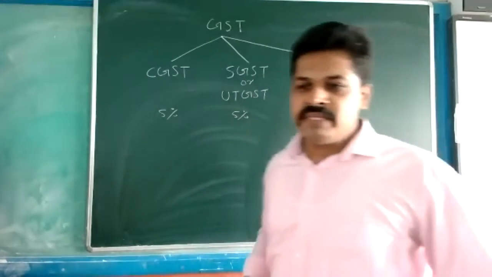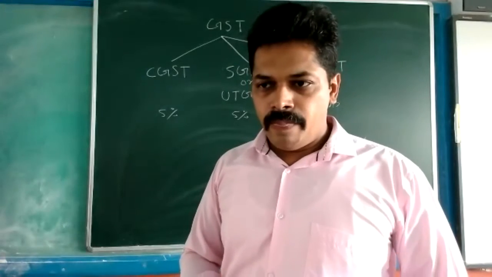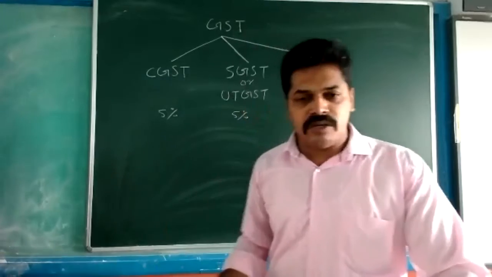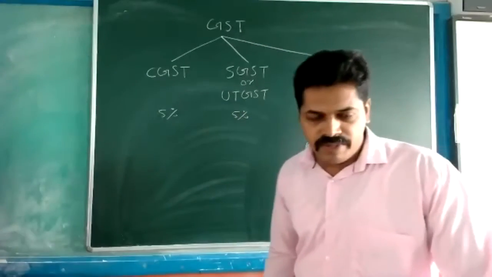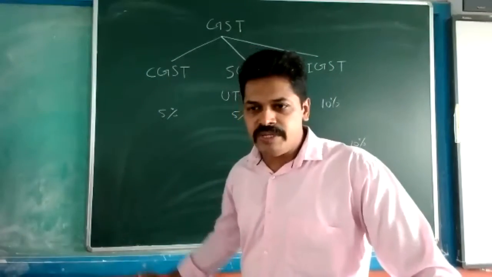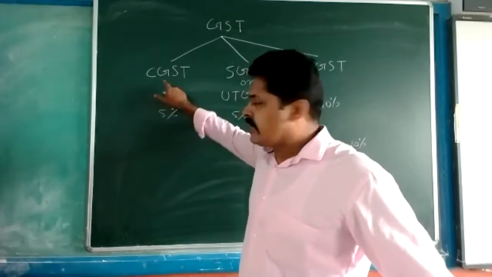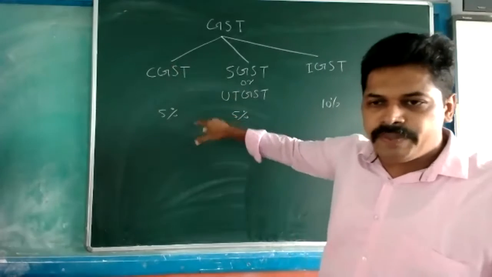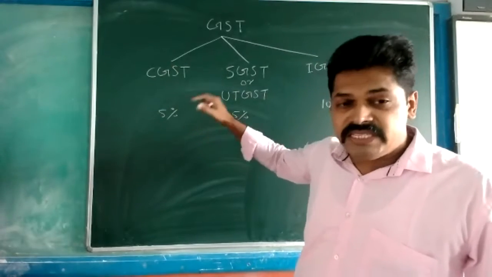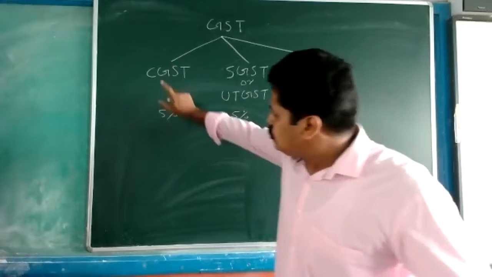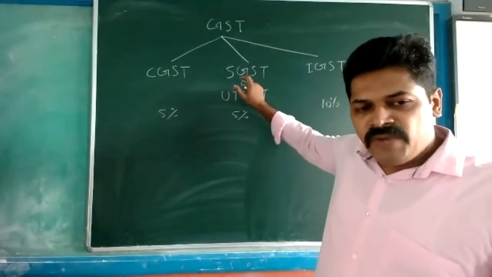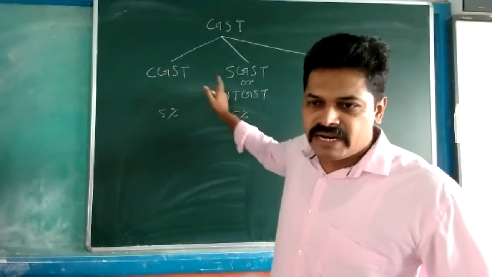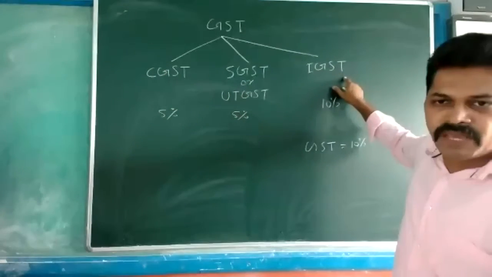Interstate means between two states. When we are purchasing, and at the time of sale also, both types of tax will be applicable. Okay, this much you understood. This is applicable within the state. If any purchase or any sale is within the state, then these two will be there. And if we are purchasing from other states, then these two will not be there in our journal entry. This will not be considered. Then only IGST is applicable.